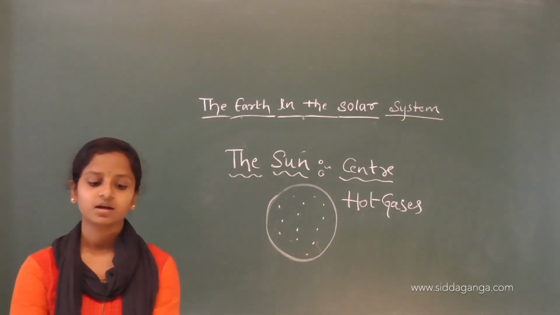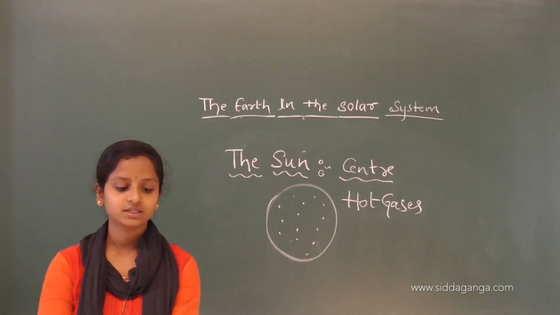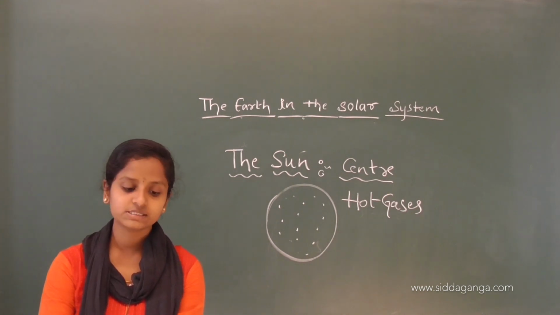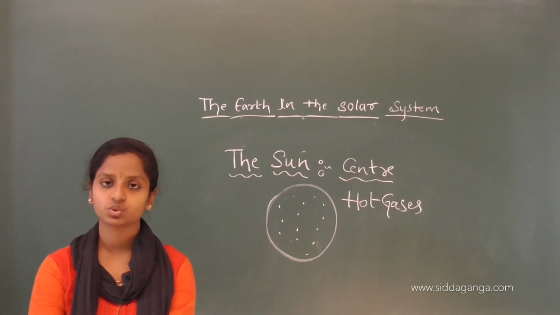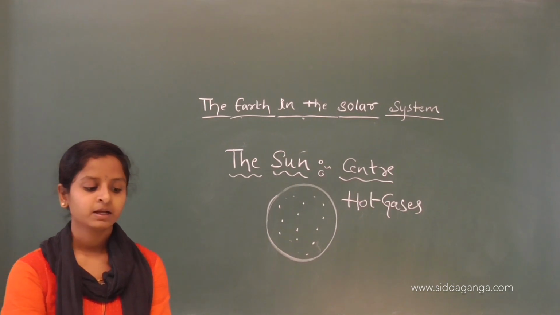It provides the pulling force that binds the solar system.